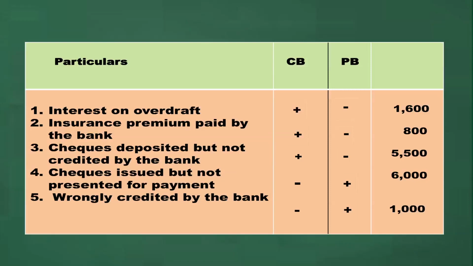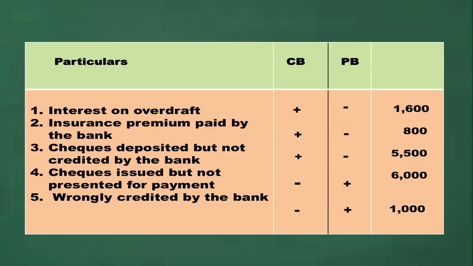Check deposited but not credited by the bank. Check is depositing, so cash book plus and passbook minus. Check issued but not presented for payment: cash book minus and passbook plus. Wrongly credited by the bank: passbook plus and cash book minus 1,000 rupees.